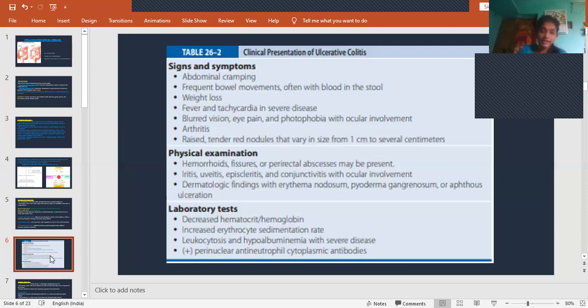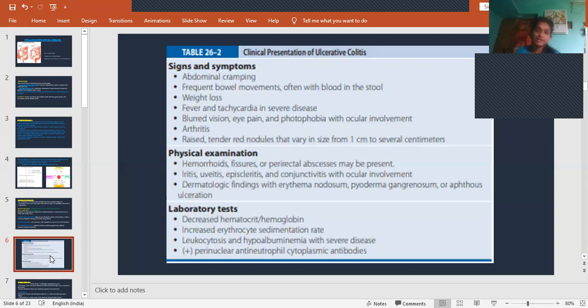be fever and tachycardia. Because of ocular complications, the patient may experience symptoms like blurred vision, eye pain, photophobia. That means irritation to light. They can't bear the light when they are doing ocular movement. And arthritis, raised tender red nodules that vary in size from 1 centimeter to several centimeters. That will be seen on the skin.